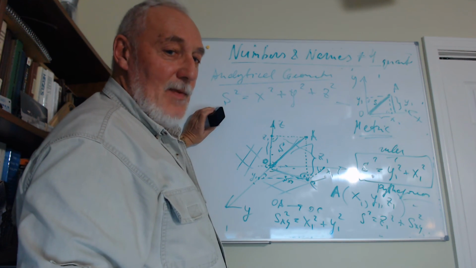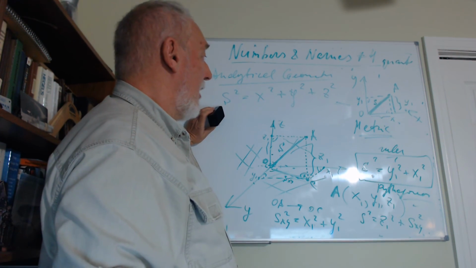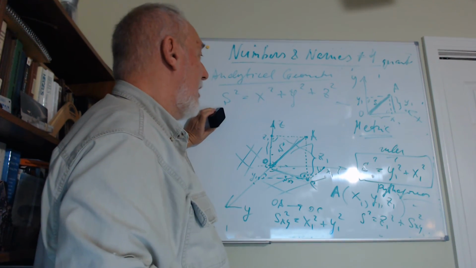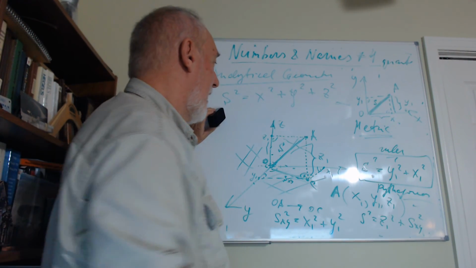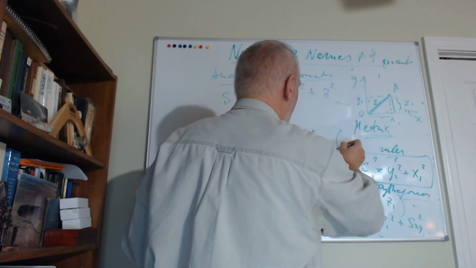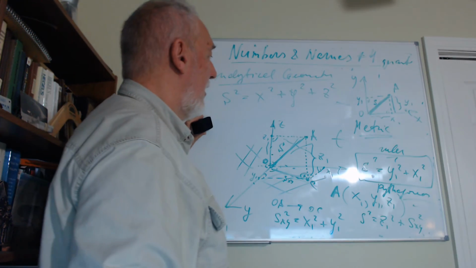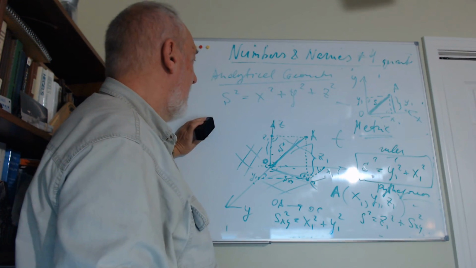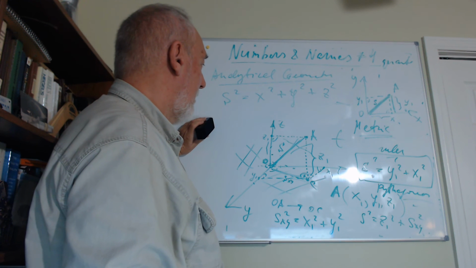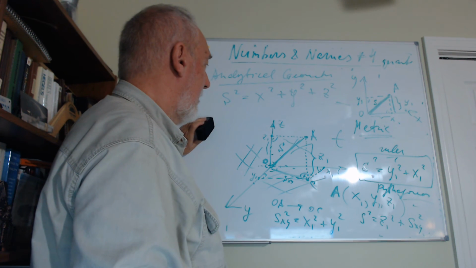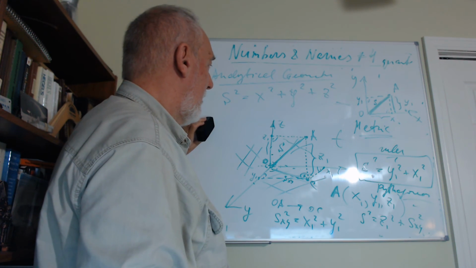Now, can you make a guess? If you have 4 dimensions, what would it be? The fourth is T. S squared equals X squared plus Y squared plus Z squared plus T squared.